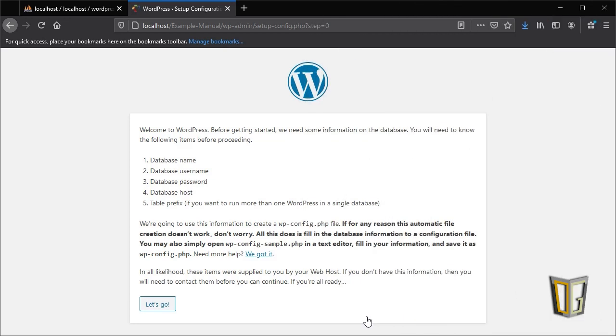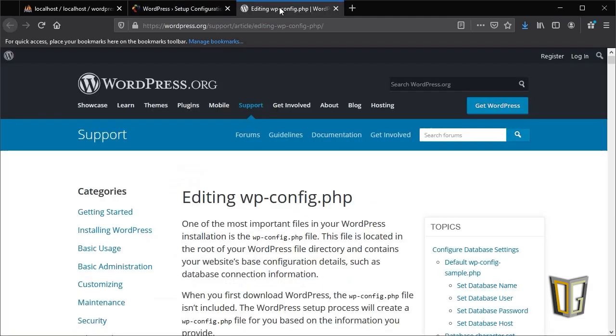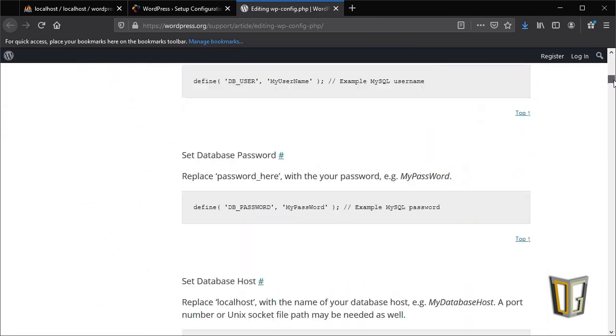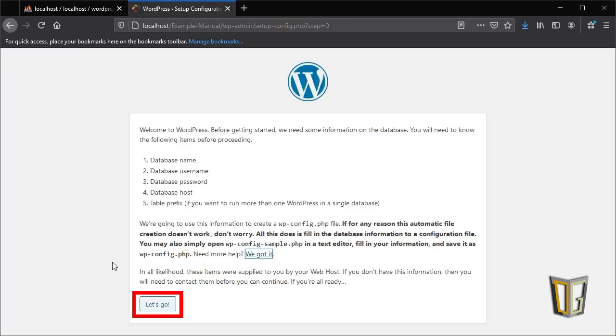It's the same info I've already said you need, so there shouldn't be any surprises on the list. There is an additional help link if you would like to follow WordPress's instructions for installation. It might help if you get stuck moving forward. Their guide is pretty complicated though, so for beginners, it might not be worth the trouble.